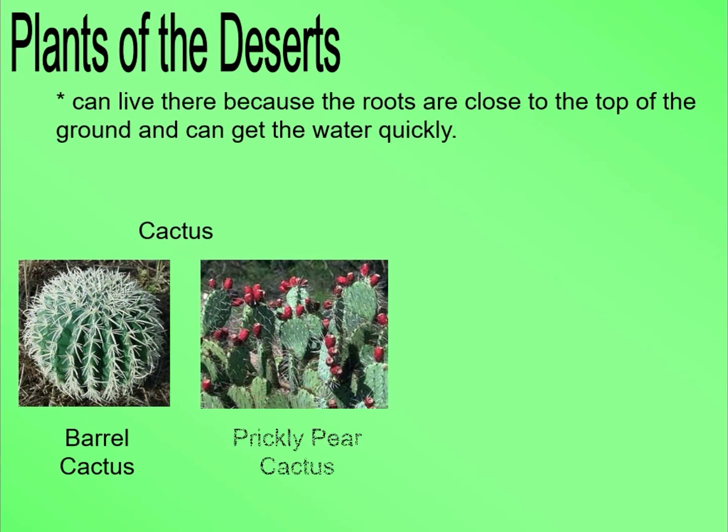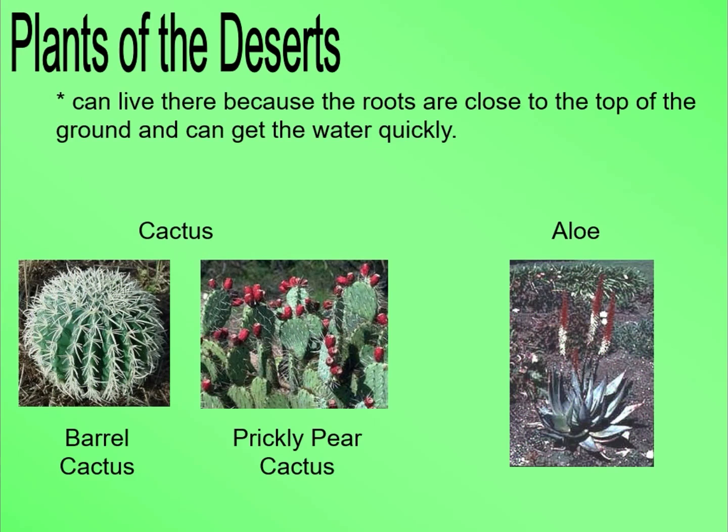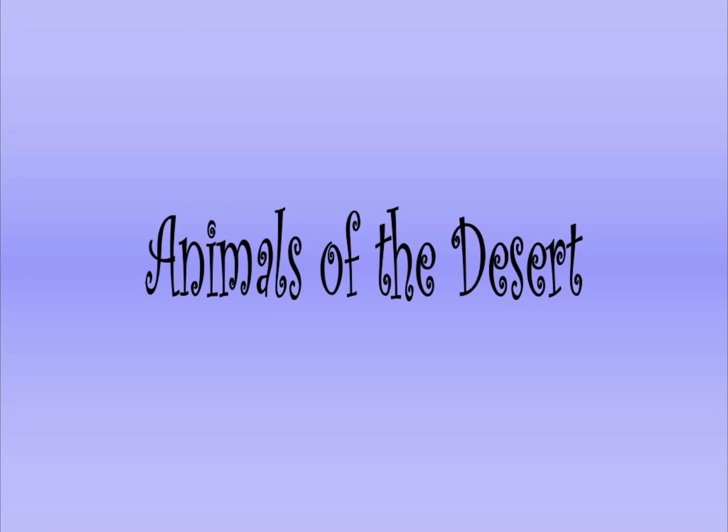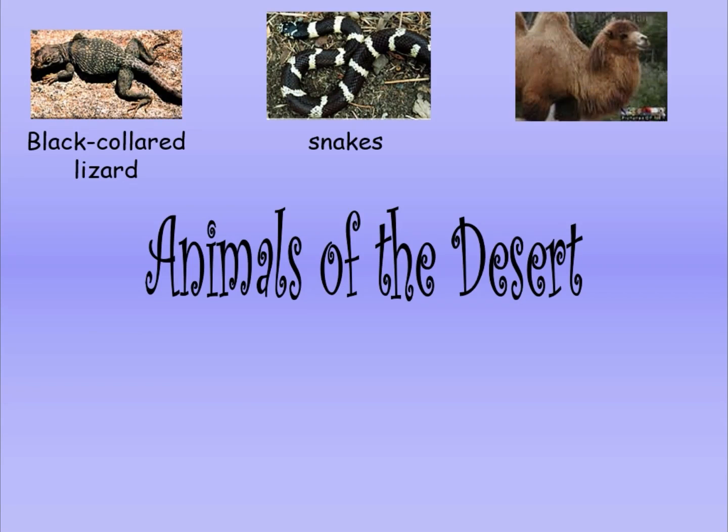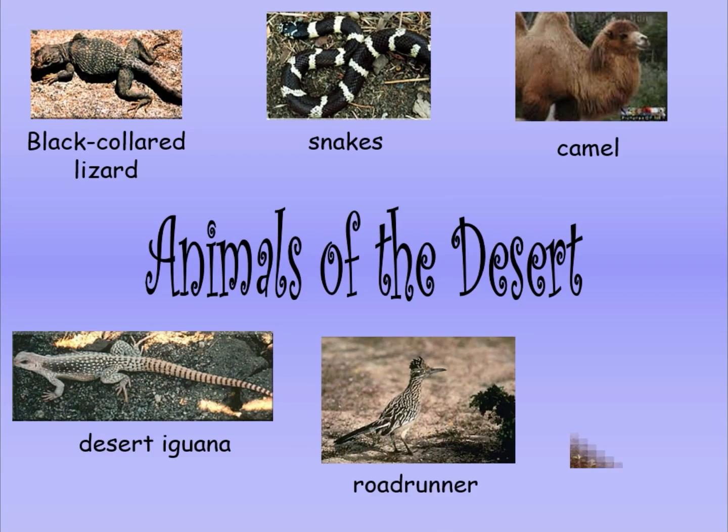Plants like cactuses and some aloe plants can grow here in the desert because their roots are close to the top of the ground and can get the water quickly. And there are some animals living in the desert, as you can see in the picture.